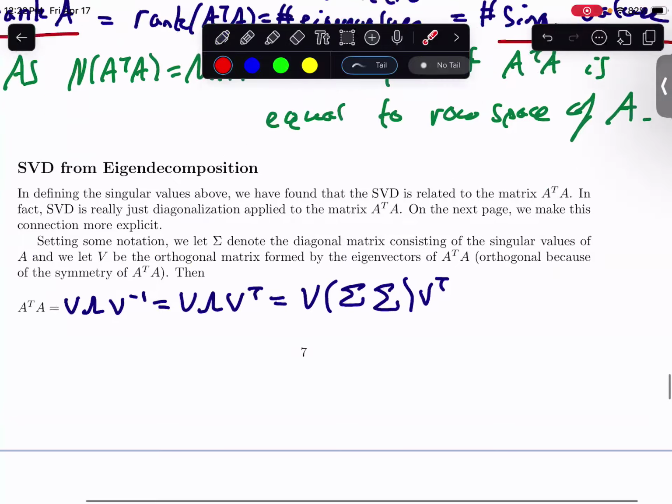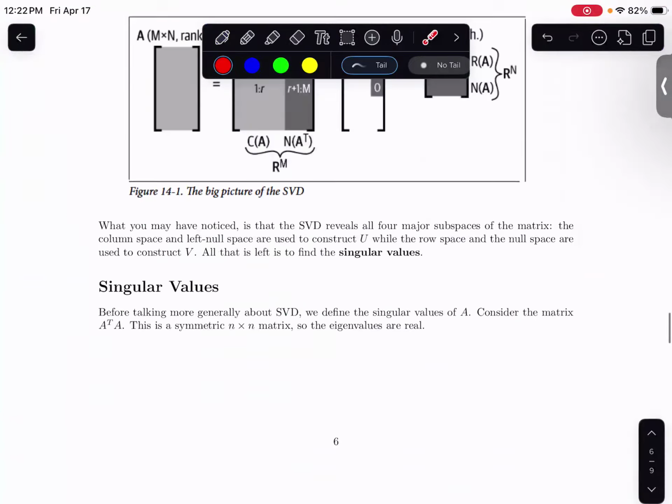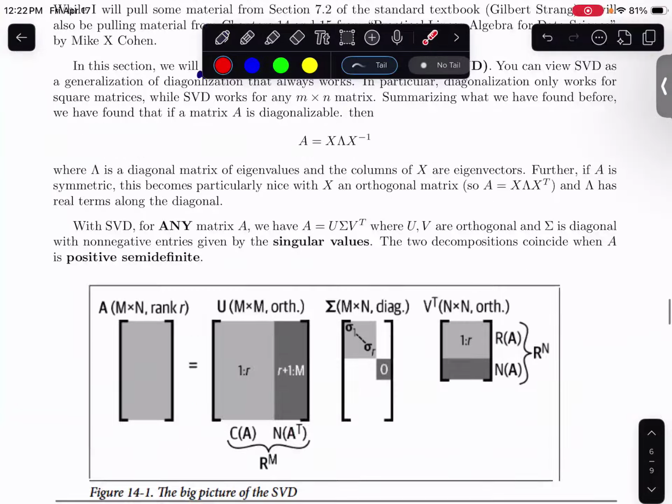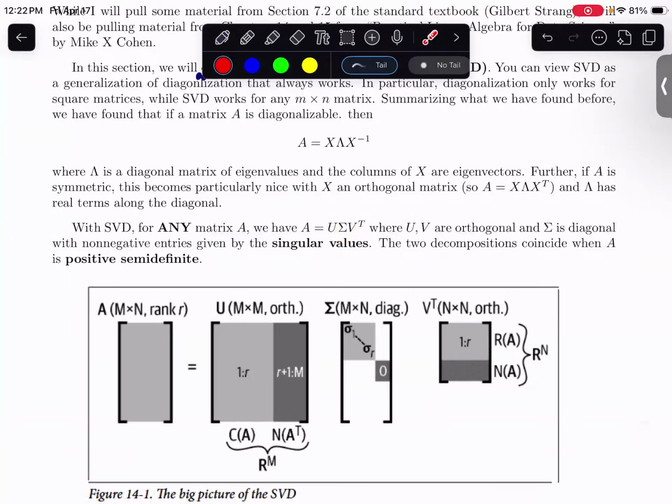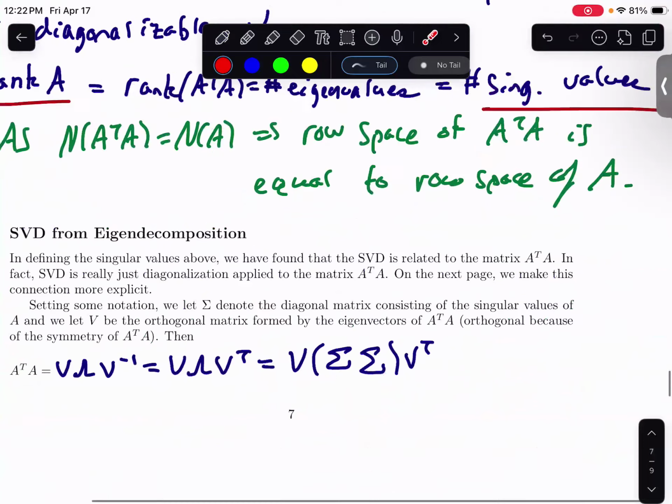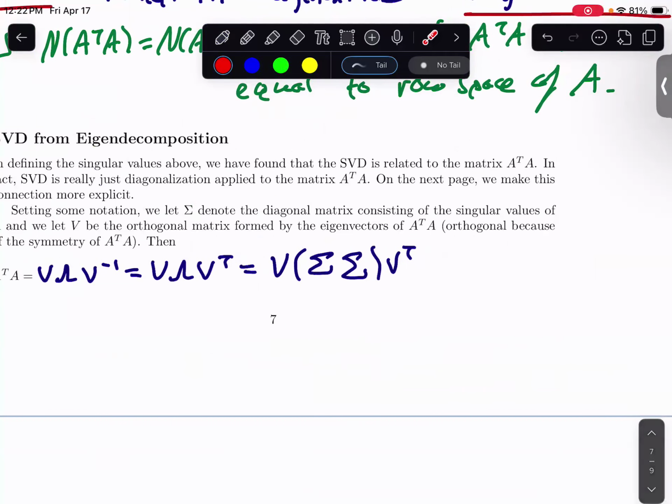If you look at the singular value decomposition, we have the sigma and the V transpose. We have to introduce the U though, and we're saying U is going to end up being an orthogonal matrix. We can rewrite this without changing anything by introducing U times its own inverse.